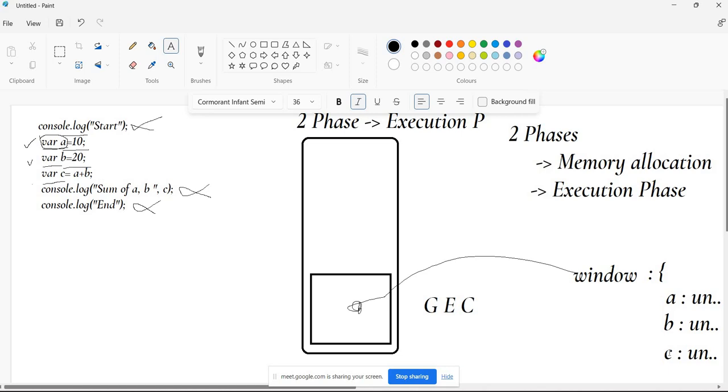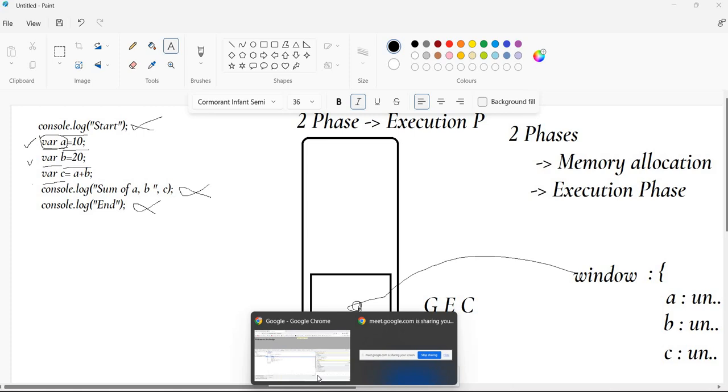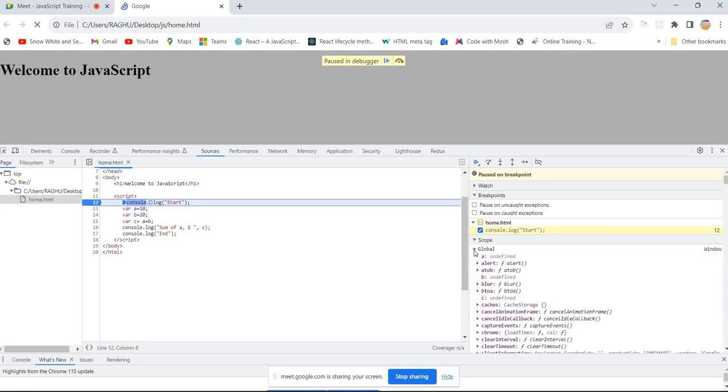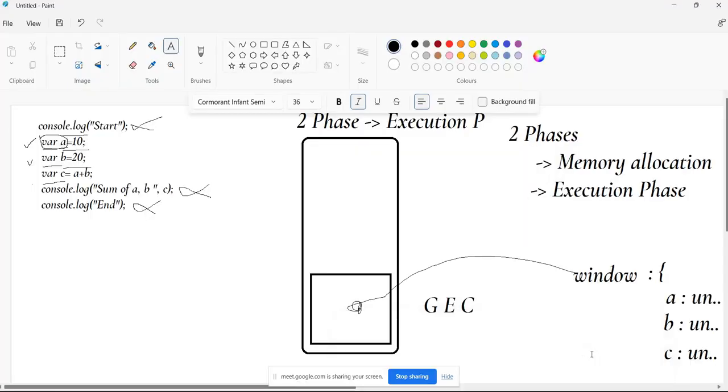I told you that you can find these variables inside the browser, inside the window object. That is very important. Let's see whether I'm saying it correctly. Just expand the global scope. Are you able to see A undefined, B undefined, C undefined? Three things are undefined, right? Whatever we have discussed so far, you have a proof.